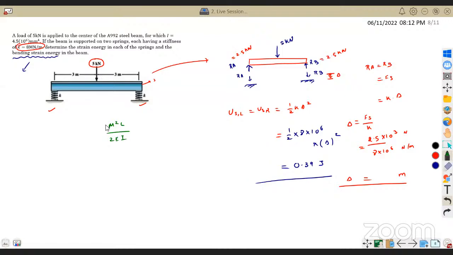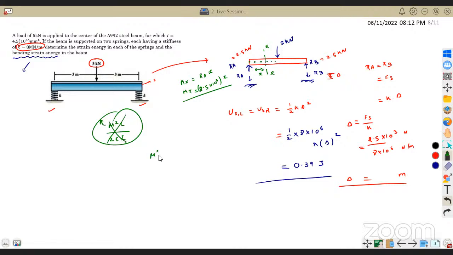But here the moment is variable. At this point moment will be 0, at this point a different moment, at this point a different moment. So if I take a section at a distance of x, then the moment at the section x will be RA into x. RA we already know is 2.5 kilonewton, converted into Newton, 2.5 into 10 power 3 into x. So that is my moment. Moment is variable, so I cannot use this formula directly.